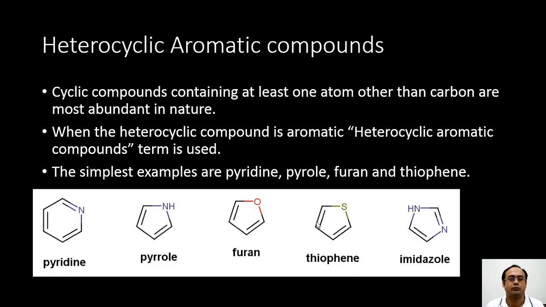What are heterocyclic aromatic compounds? Generally, cyclic compounds which contain at least one atom other than carbon are known as heterocyclic compounds. These are abundant in nature, and whenever such heterocyclic compounds are aromatic in nature, they are known as heterocyclic aromatic compounds. The simplest example is pyridine, in which a six-membered benzene ring has a nitrogen in place of carbon. Similarly, five-membered rings substituted with one heteroatom give us pyrrole, furan, and thiophene. And when two carbons are substituted with two nitrogens in a five-membered ring, we get imidazole.